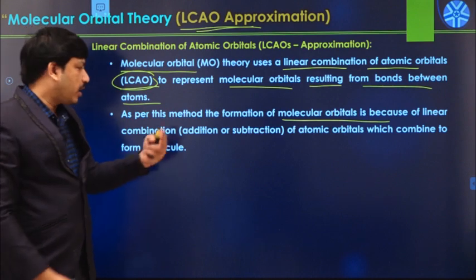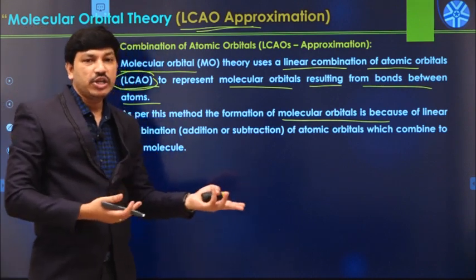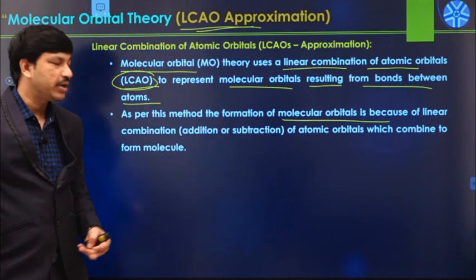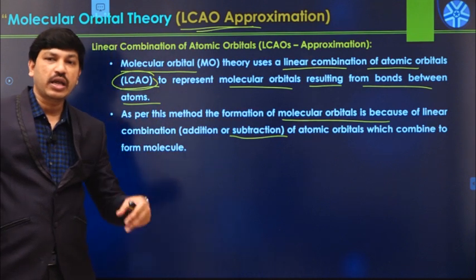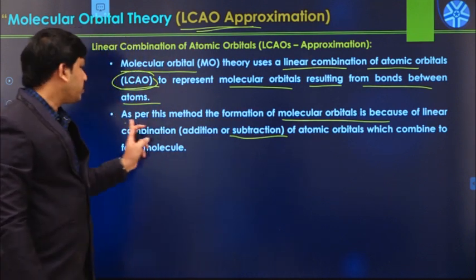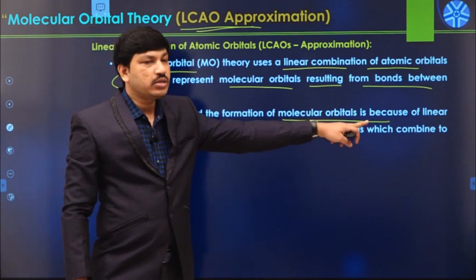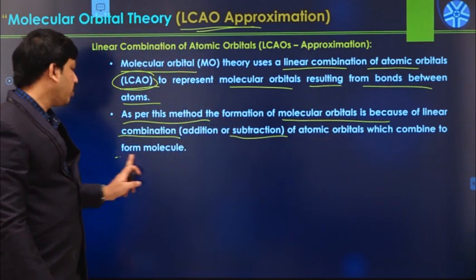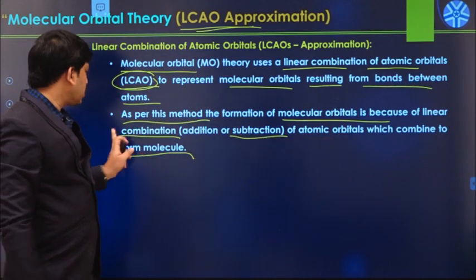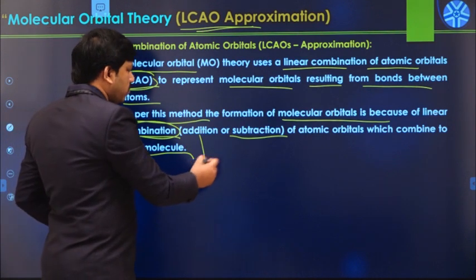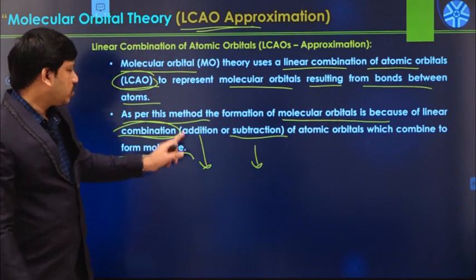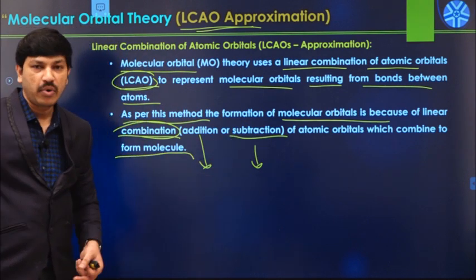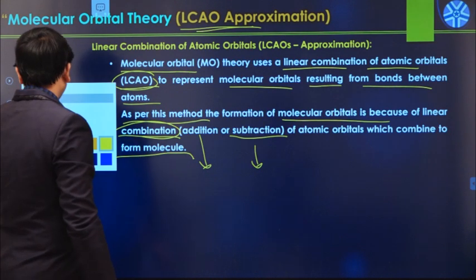atomic orbitals. Linear combination is of two different types, either addition combination or subtraction combination. Addition combination produces one type of molecular orbital, and subtraction combination produces another type. So as per this method, the formation of molecular orbitals is because of linear combination of atomic orbitals which combine to form the molecule. Let us see how it is possible.